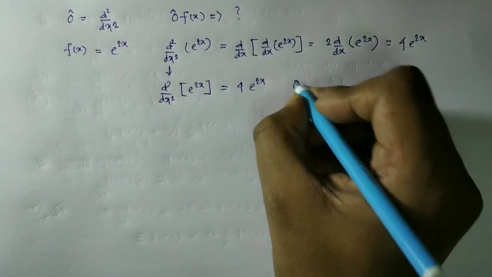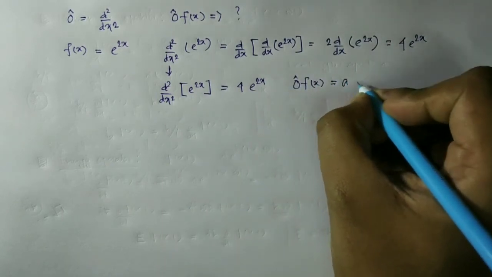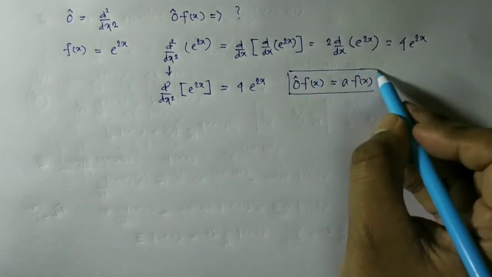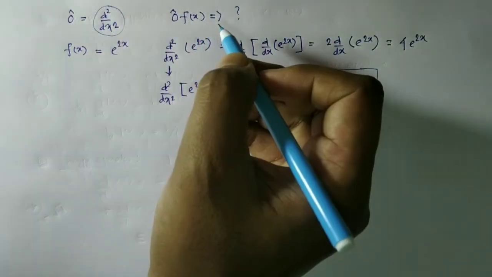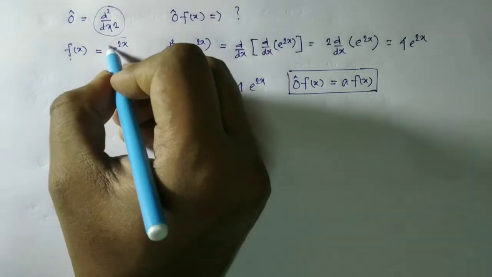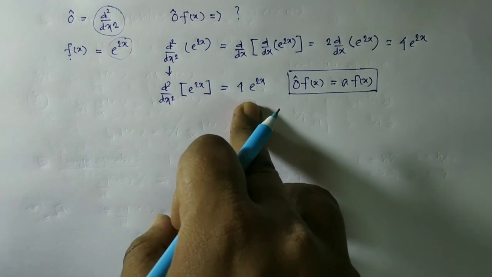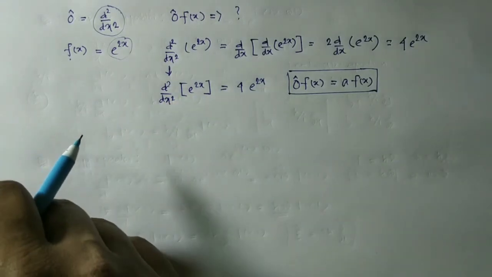So this satisfies the relation of the eigenvalue equation. From here we can say that the d2/dx2 operator has one of its eigenfunctions e to the power 2x, and the corresponding eigenvalue is 4. So this is one example of an eigenvalue equation.